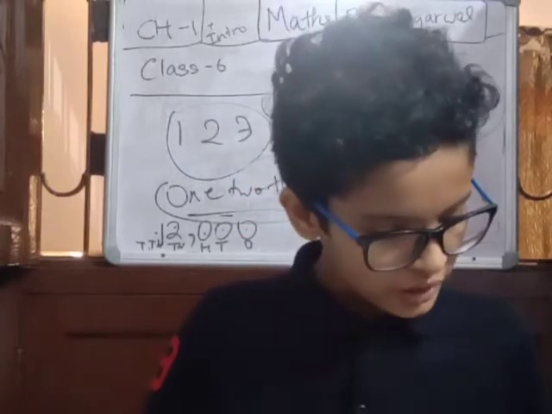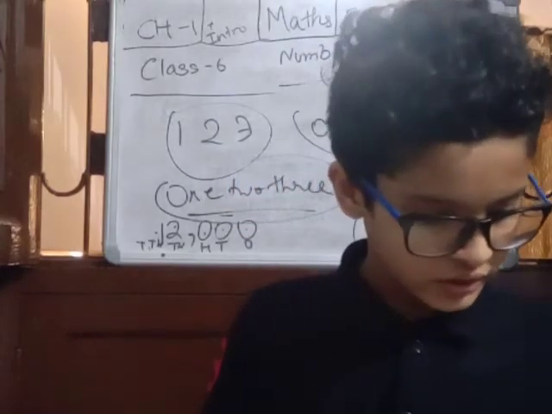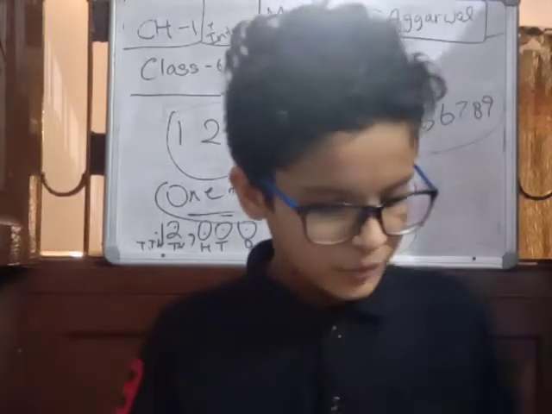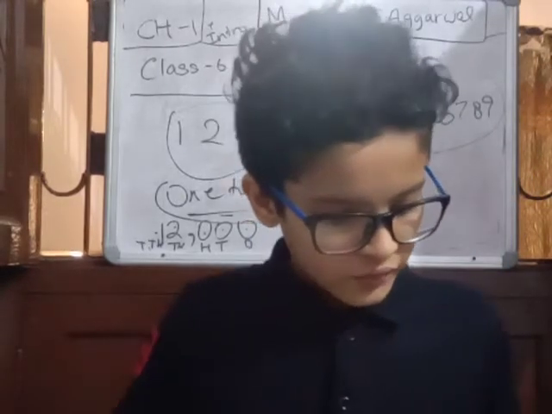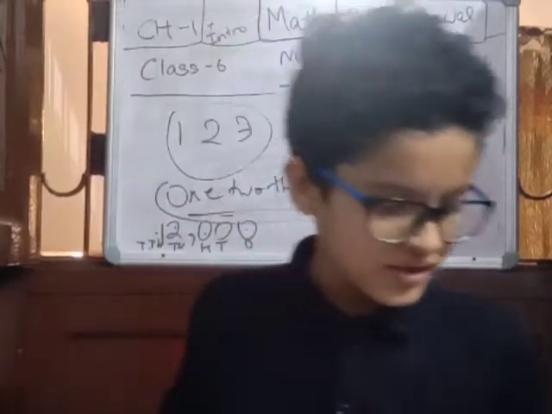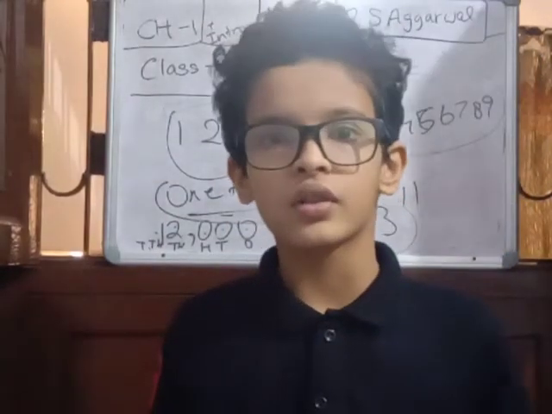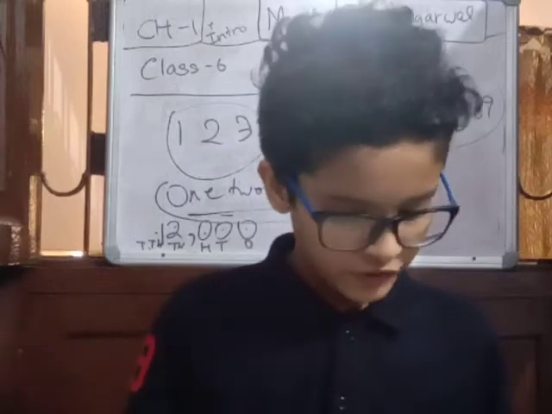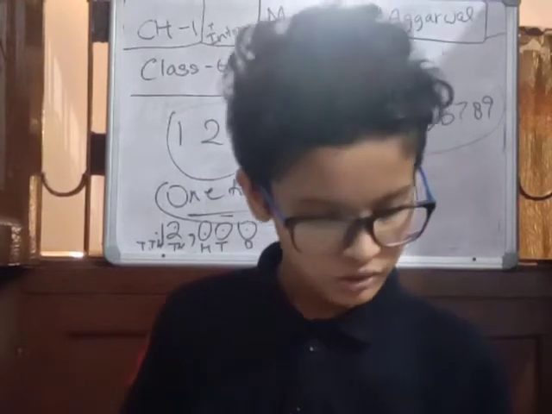Instance 2: given below are some numerals. Put them in a place value chart and write them in words. This is an instance, so we should do it in the notebook after a while. First, let's complete this area. So we come to exercise 1A.